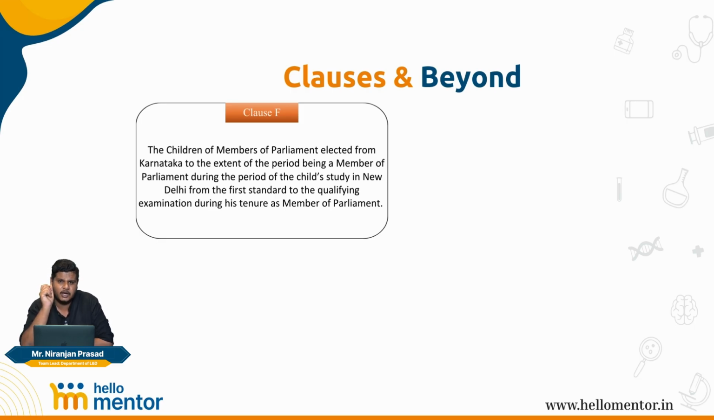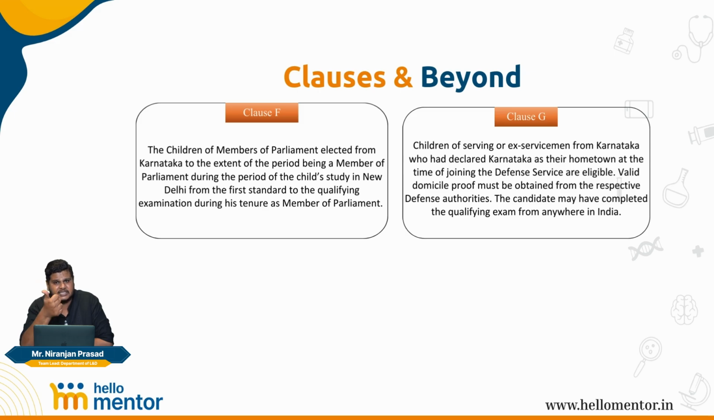Followed by which we have the clause G, where either of your parents are serving defense personnel or ex-defense personnel who, at the time of joining service, had mentioned a city or a town in Karnataka as their hometown. Then you will be able to claim for domicile of Karnataka irrespective of where you did your 10th or 12th from or where you did your MBBS from. Because either of your parents were originally from Karnataka and their hometown or home state was Karnataka, you will be able to claim for domicile under clause G. Clause A to clause G was talking about the domiciles of Karnataka.